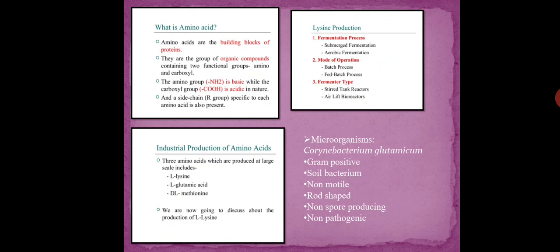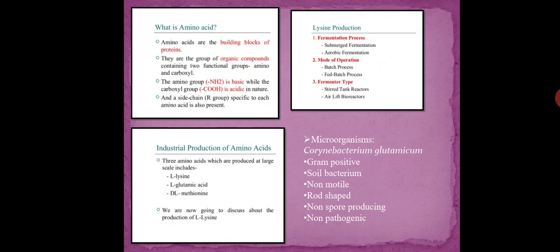So the main amino acid that we are going to discuss is lysine production. For lysine production, the fermentation is carried out by submerged fermentation or aerobic fermentation. Modes of operation are batch process, as we have discussed batch fermentation in our previous video, and fed batch process, and the fermenter type is stirred tank reactors, that is CSTR, continuous stirred tank reactor. Even that point we have discussed in our previous video.